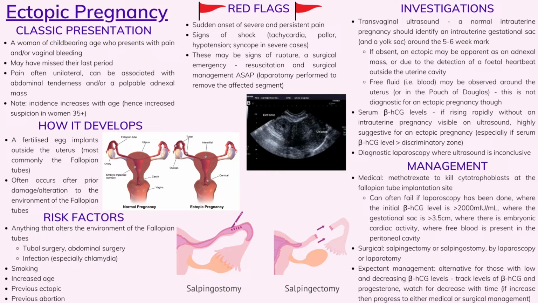This video will be on ectopic pregnancy. So when might you suspect an ectopic pregnancy? A fairly classic presentation would be where a woman of childbearing age presents with pain and/or vaginal bleeding. She may also have missed her last period. Now it's important to remember that these alone can be signs of a normal pregnancy, so that's something to keep at the back of your mind.